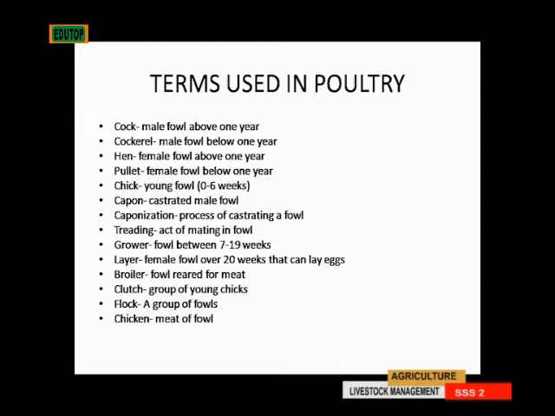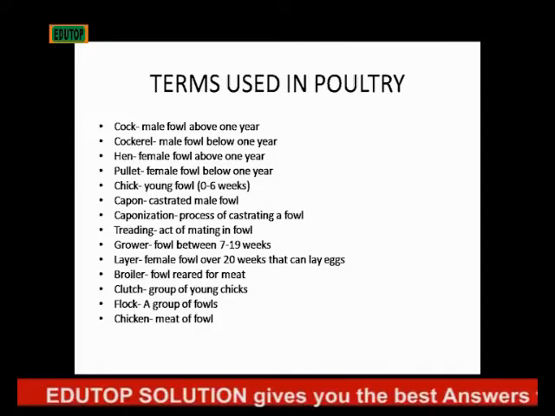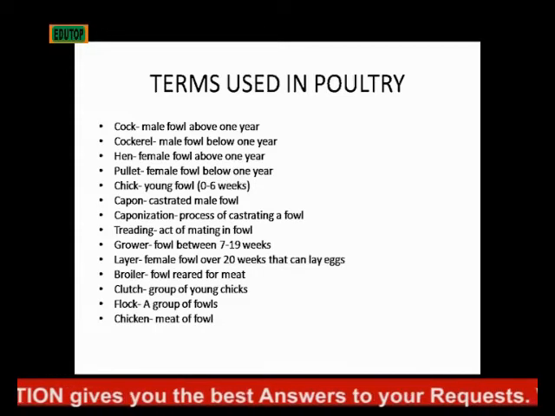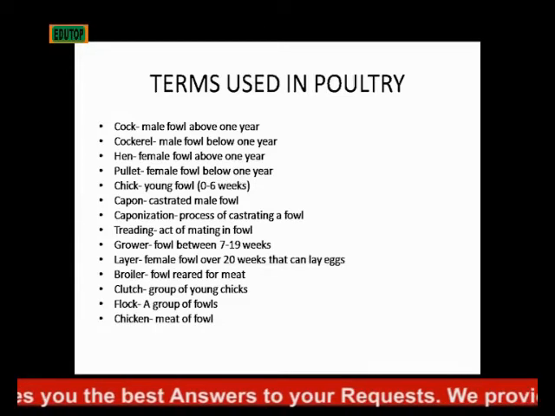A grower is a fowl between 7 and 19 weeks. Then a layer is a female fowl over 20 weeks that can lay eggs. That's where you get your eggs from.